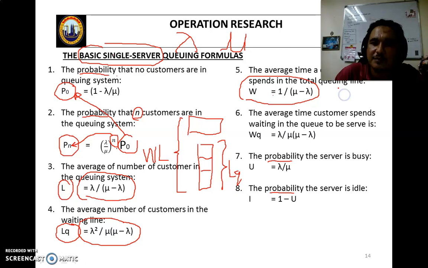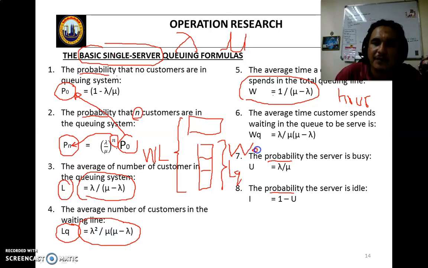The unit of your answer must be in hours, because lambda and mu are rates per hour. Then the average time customers spend waiting in the queue to be served, that means only in the waiting line, is WQ.